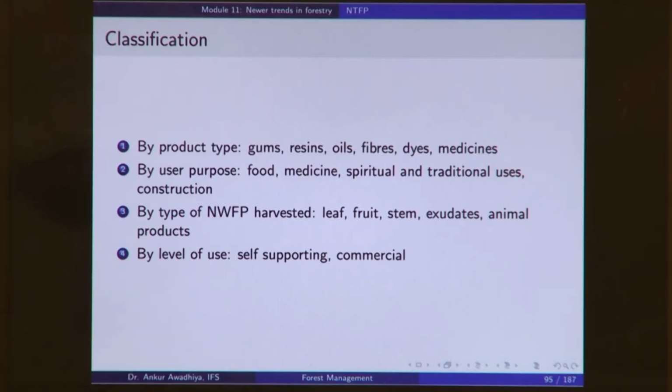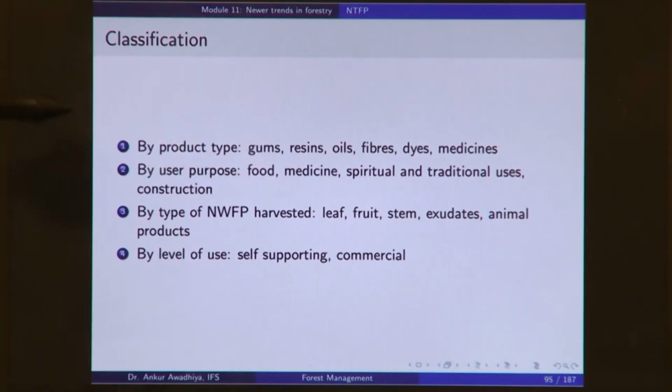Whether a thing is gum and is being used as a food, or whether it is being used for traditional uses, it is immaterial. This classification will only look at the product that you are getting. Another classification will look at the use of these products, whether you are using them as food. So, anything that is being used as a food, whether it is a gum or an oil, will be classified as food.